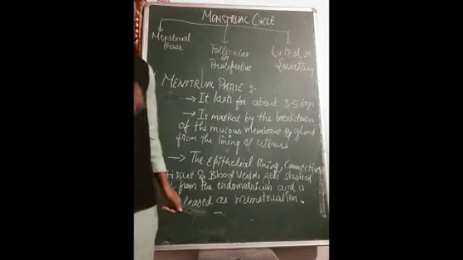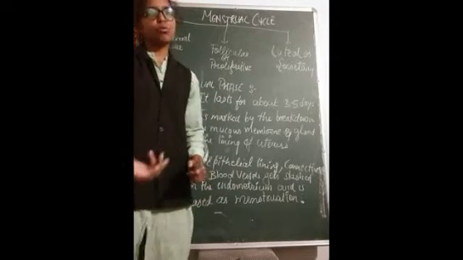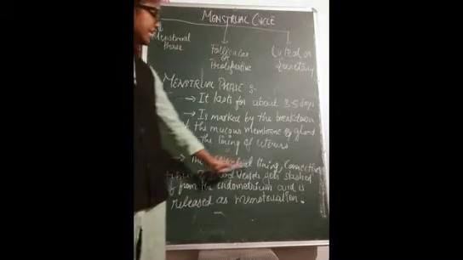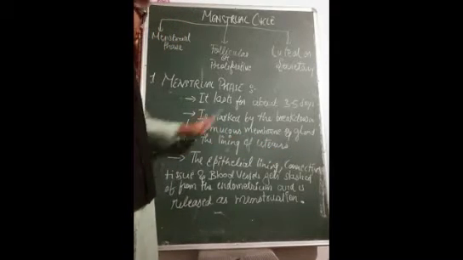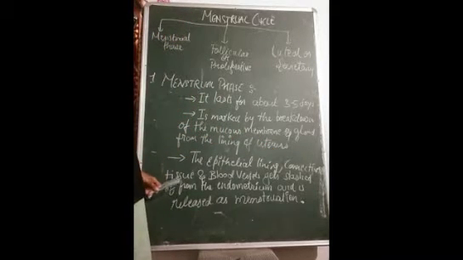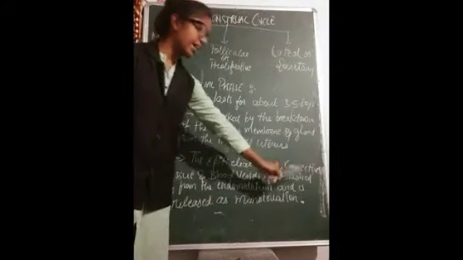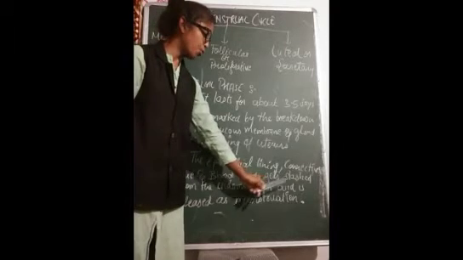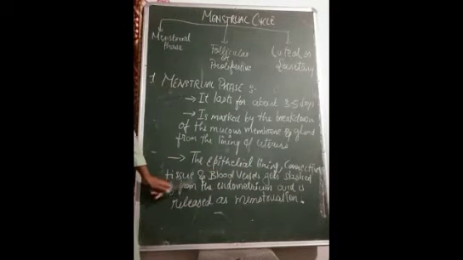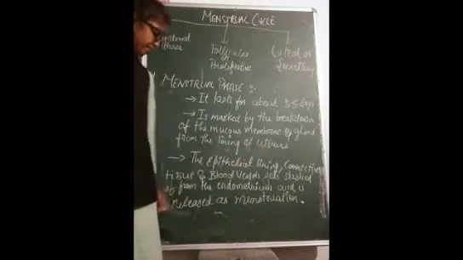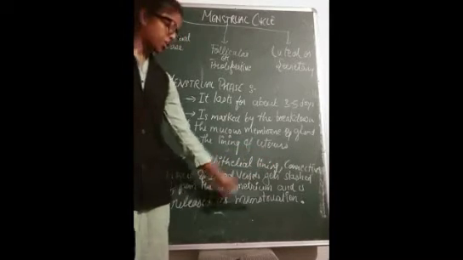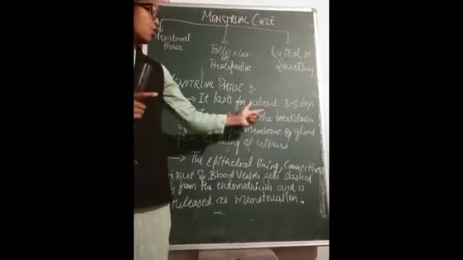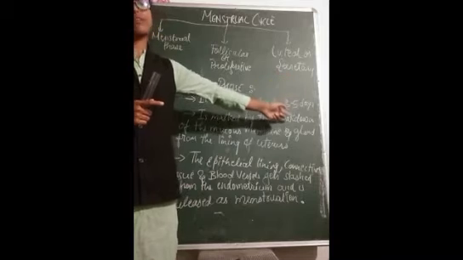Okay, and after breakdown, definitely the release of mucus will take place. So the last point is that in this menstrual phase, the epithelial lining and connective tissue are breaking down. Tissue and blood vessels get sloughed off, meaning broken down, and it will flow. It gets sloughed off from the endometrium and is released as menstruation. This release is known as the menstruation phase, which will last for 3 to 5 days.